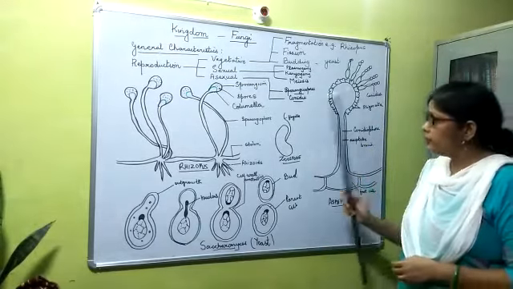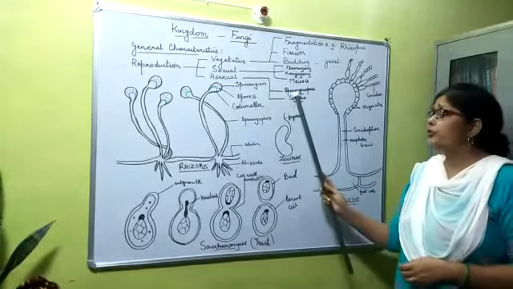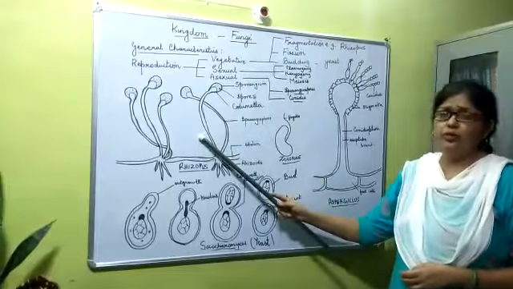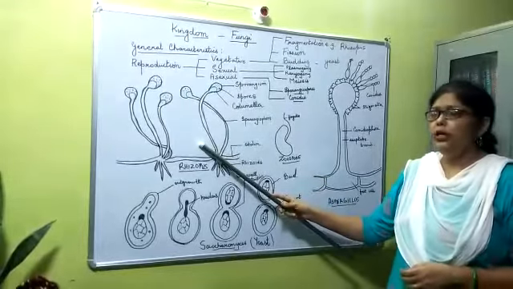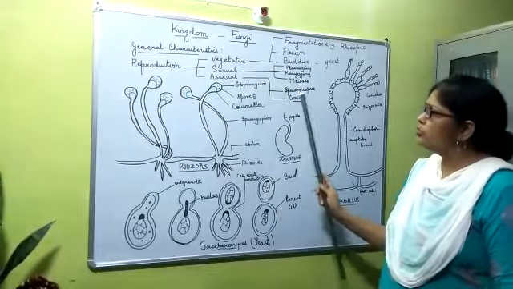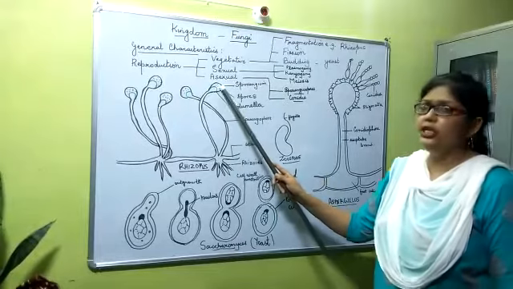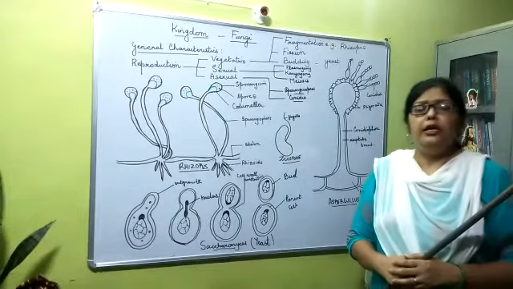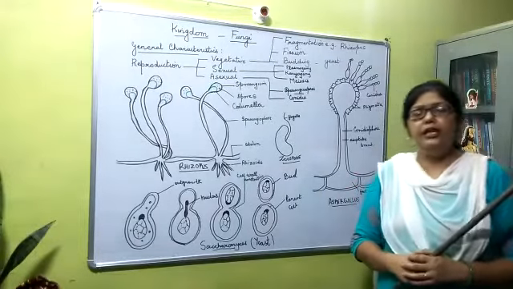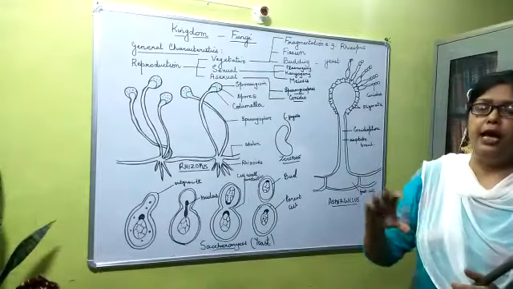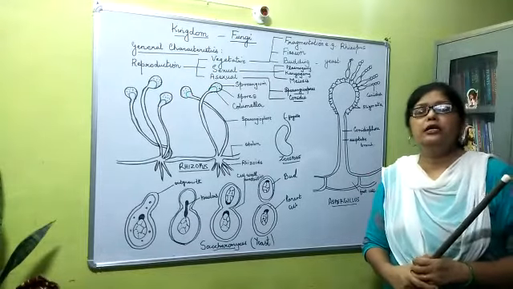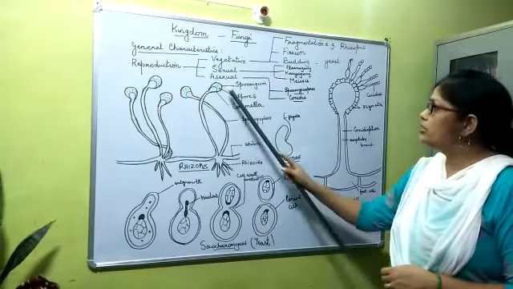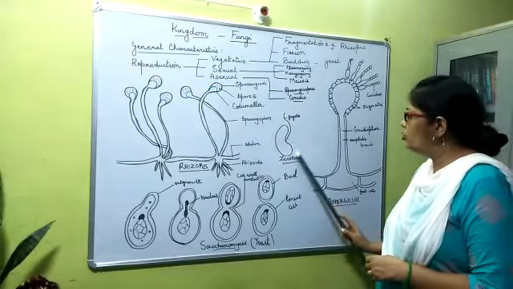The example of sporangiospores is Rhizopus, Mucor. Now the sporangiospores that are produced inside the sporangium are usually of two types. In the lower fungi, they are motile, they can move, and they are known as zoospores. You can see a zoospore here.